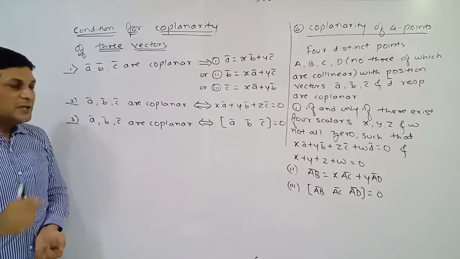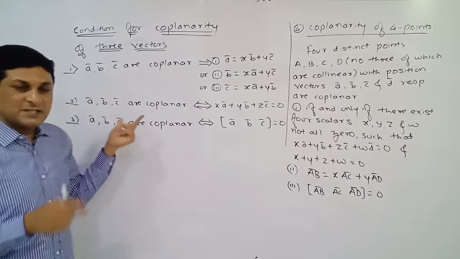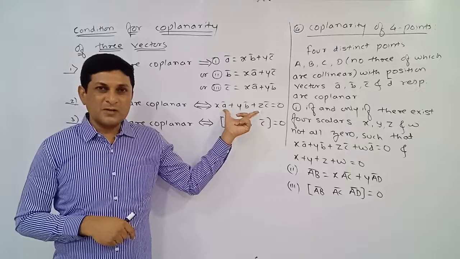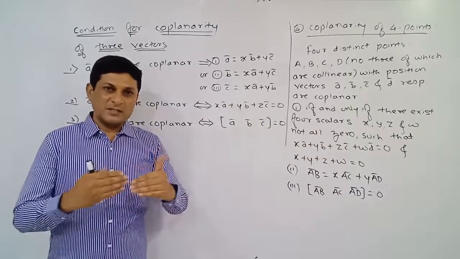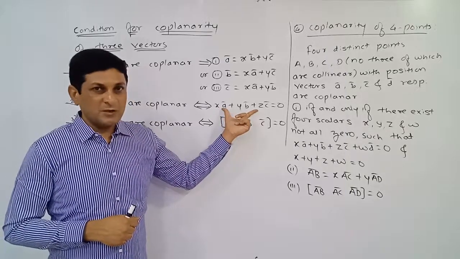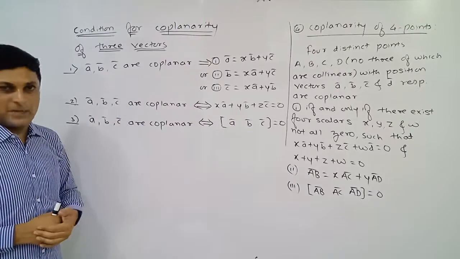Now again, in one theorem we have proved that if three vectors are coplanar, then there exist scalars x, y, z such that the value of this linear combination will be equal to what? Zero. Or in other words, in the second part of the theorem we have proved that if the linear combination of three vectors is 0, at that time we can say that the three vectors are coplanar.